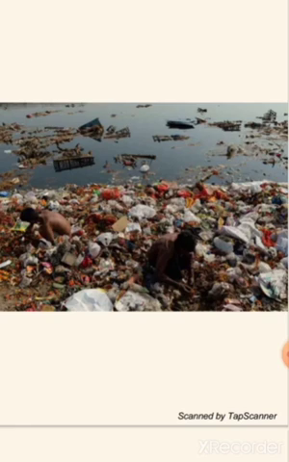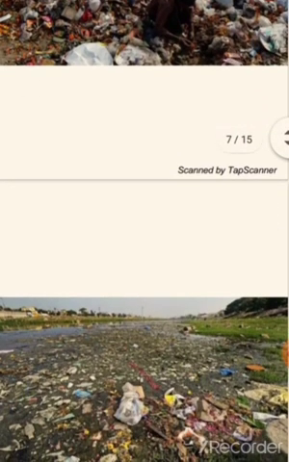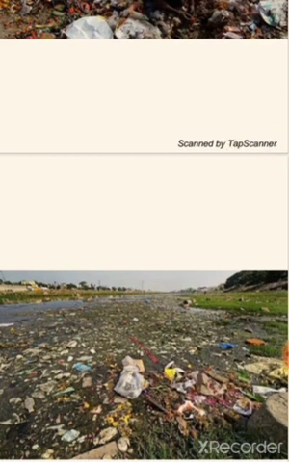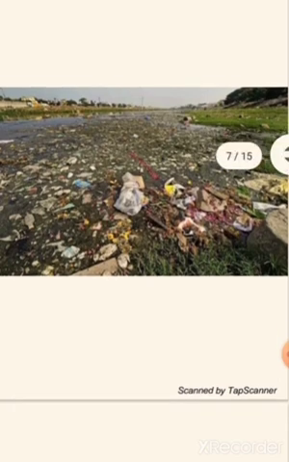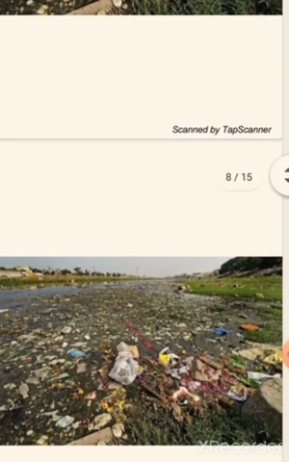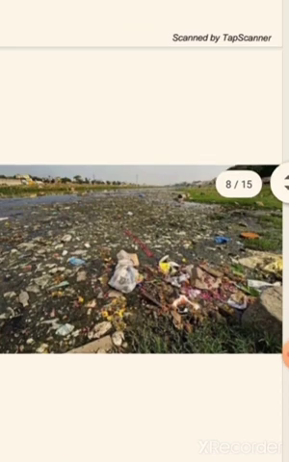So what will happen? Most of the rivers were polluted by the pouring of waste, like plastics and other industrial waste. What will happen? More rivers will be polluted, and the aquatic system will be affected by the pollution of the river. Aquatic system means inside the rivers a lot of animals and plants are there. So their habitat is also affected by these pollutions. So what will happen?